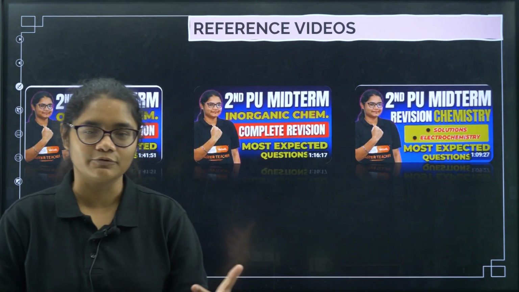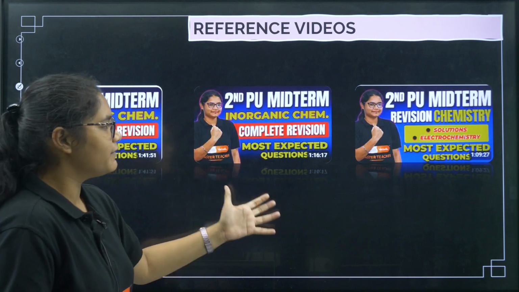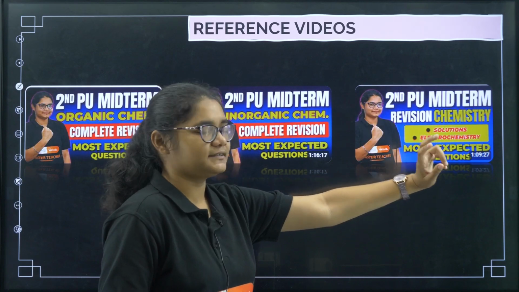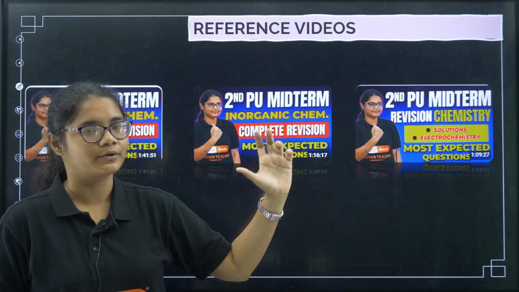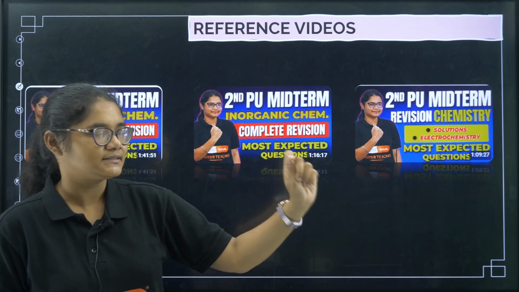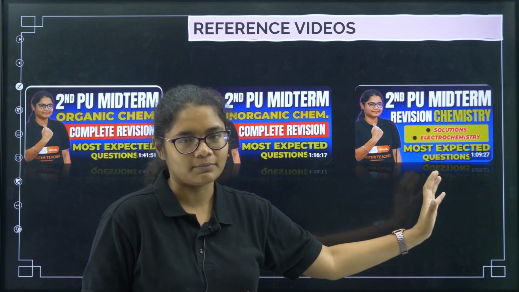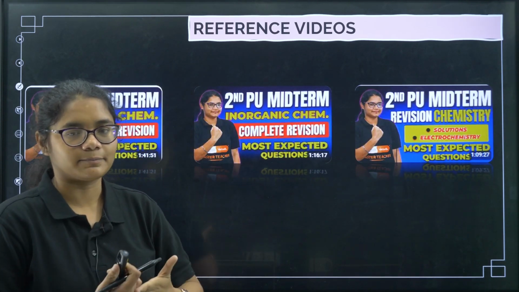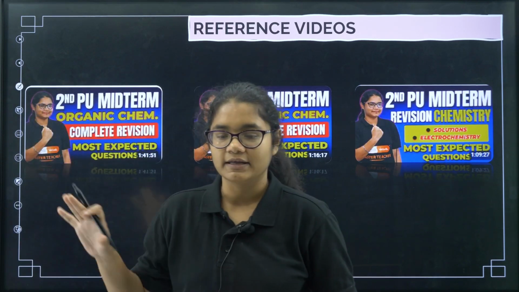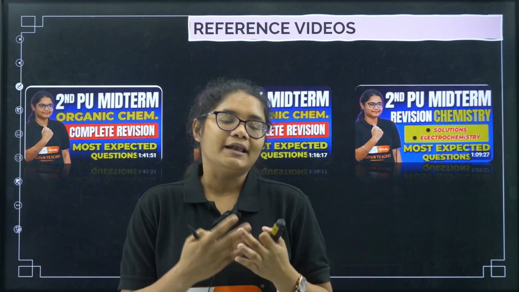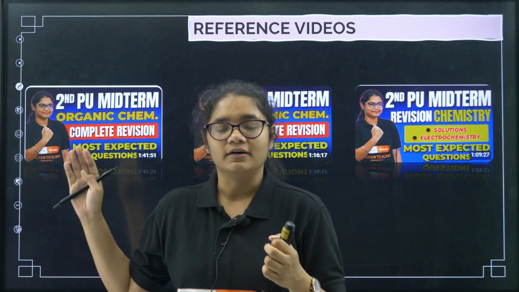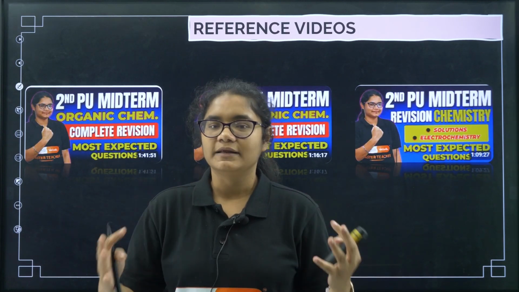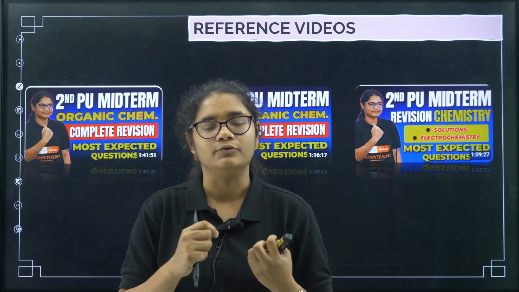And one more thing, to help you with your preparation, I have created these videos where we have done revision for your physical chemistry, and we have discussed here the chapters solutions and electrochemistry. You can do numerical practice, definitions, everything. I have considered your 3 markers and 1 marker questions. Coming to inorganic chemistry, all the 3 marker questions that have been repeated we have discussed here. And then in organic chemistry we have also completed your alcohols and phenols, ethers and haloalkanes and haloarenes chapters. Okay, so if you have any doubt, if you don't find any source, please rely on these sources, watch these videos and do practice questions.